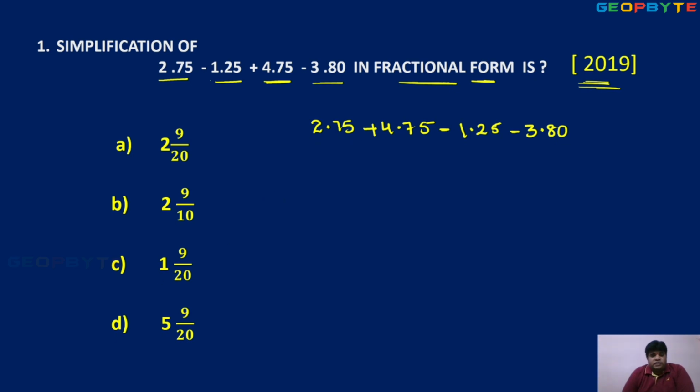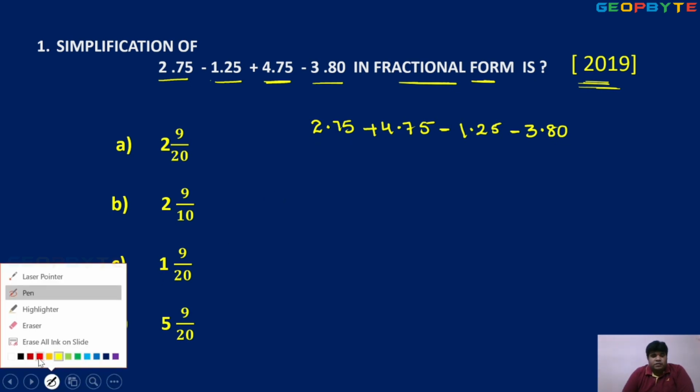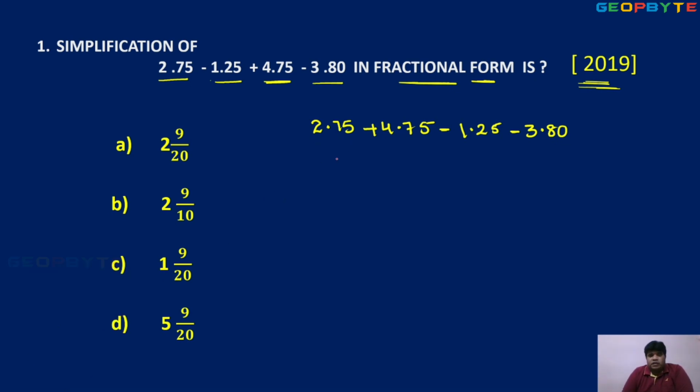So these two plus symbols: 5 and 5, 10, so 0, 1 carry, 7 and 7, 14, 14 plus 1, 15. So 5, 1 again carry. 4 plus 2, 6 plus 1, 7. So 7.50.